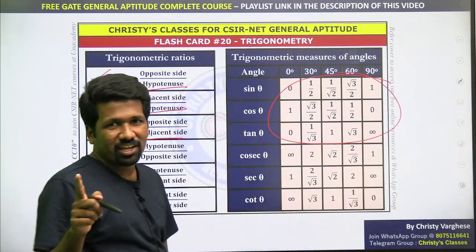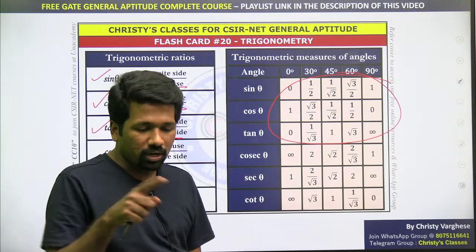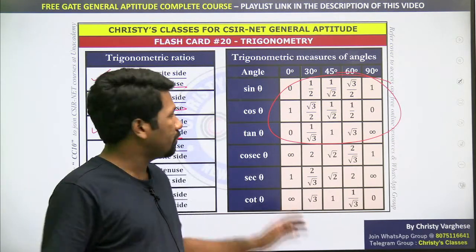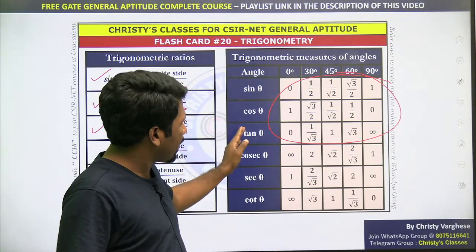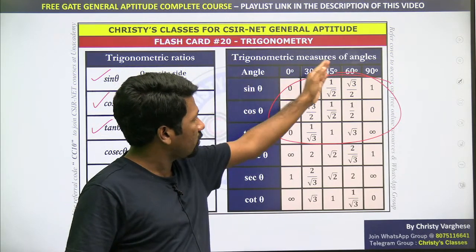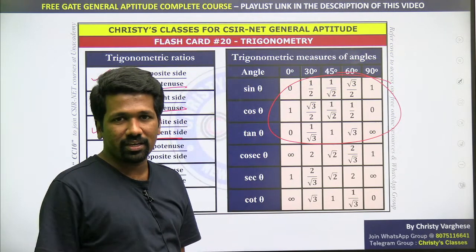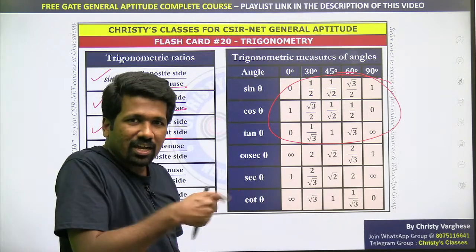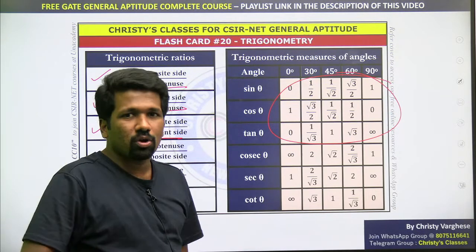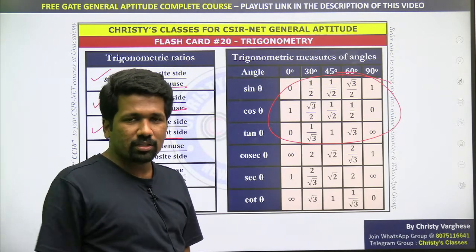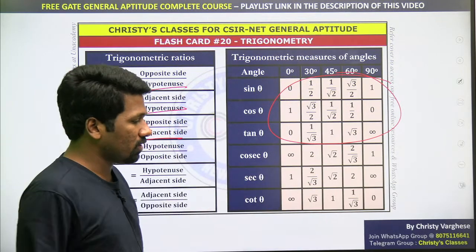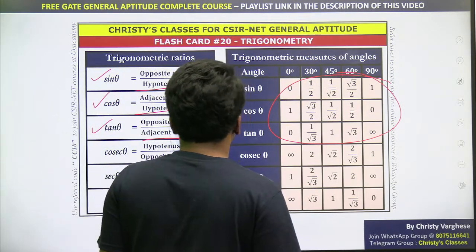I have taught a technique also. Write 0, 1, 2, 3, 4. Divide by 4. Take the square root. You will get sin of all 0, 30, 45, 60 and 90 respectively. And if you write it in reverse, you will get cos, and if you take the ratio of sin and cos, you will get tan also. Check out my previous trigonometry classes to learn more about it.